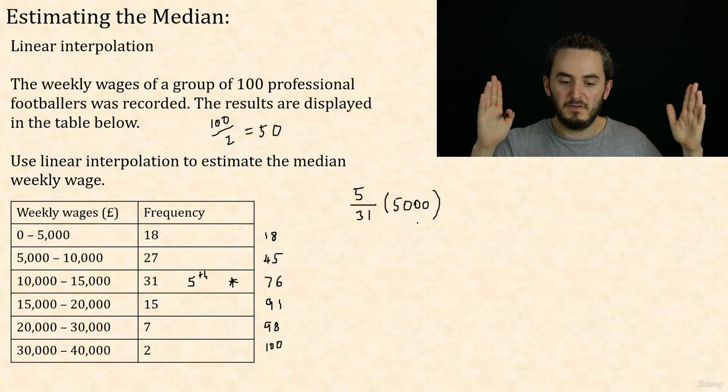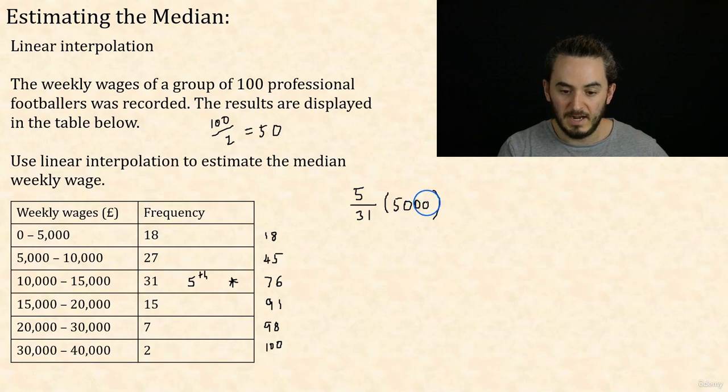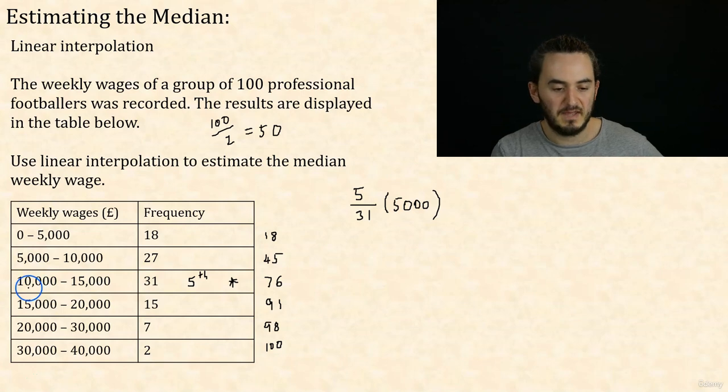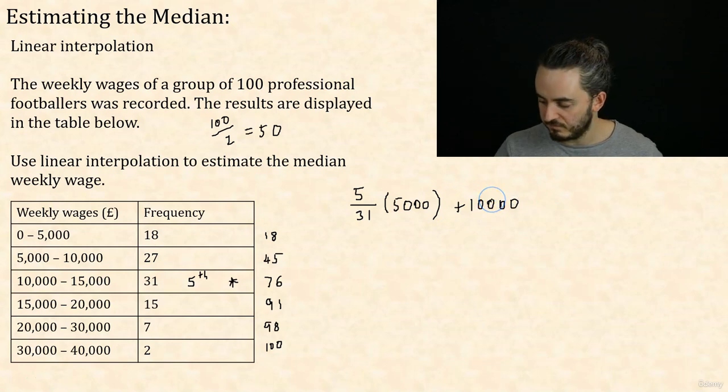So 5/31, lots of 5,000 tells me how many pounds into that group I go. Now, if that's 2,000 or 1,000, it means I need to go that far beyond this lower bound of 10,000. So my final step is just to add my answer onto the lower bound, which is £10,000.